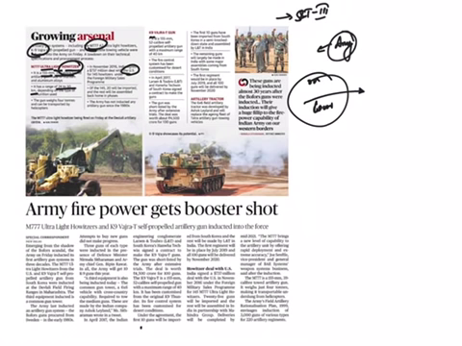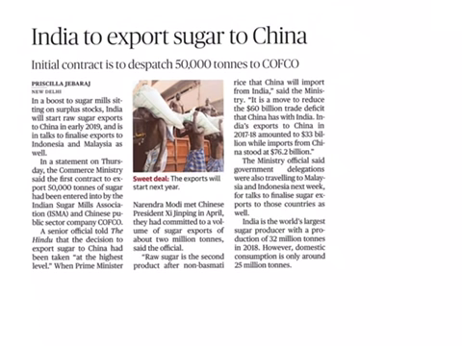And the second one is Vajra. This is 155 millimeters, 52 calibre, self-propelled artillery, means it can go on its own, self-propelled, and it was imported from South Korea. And the next article is India to export sugar to China.